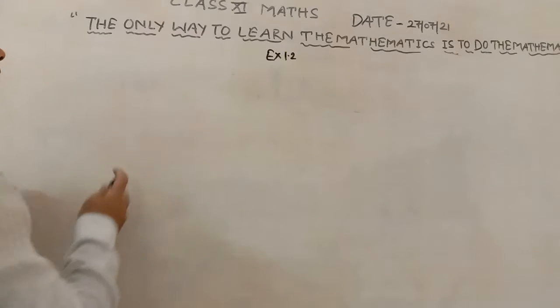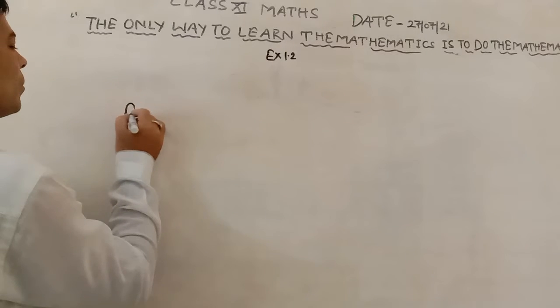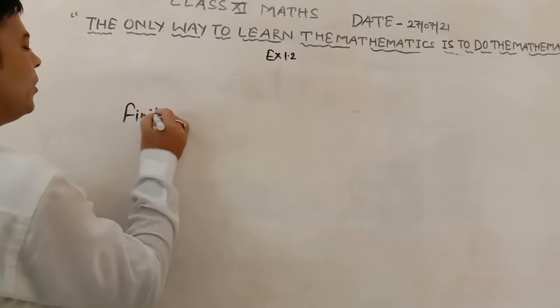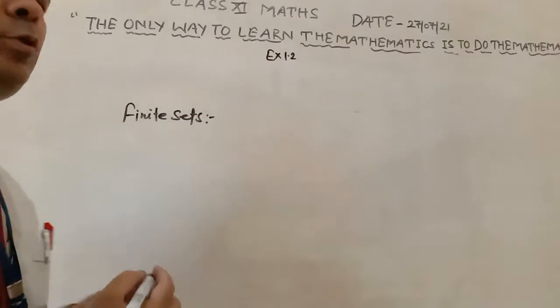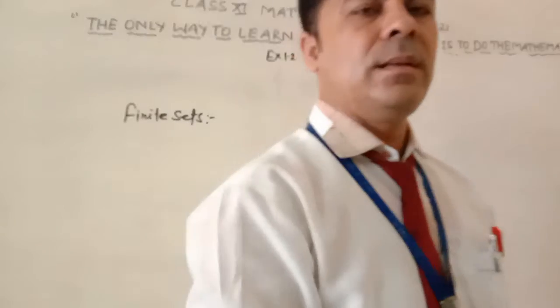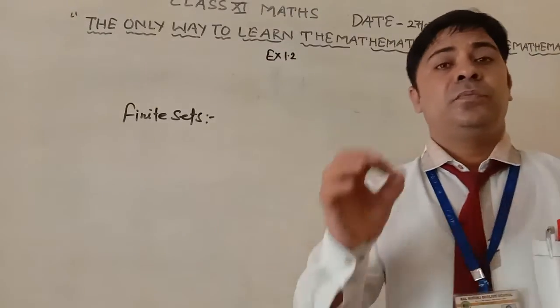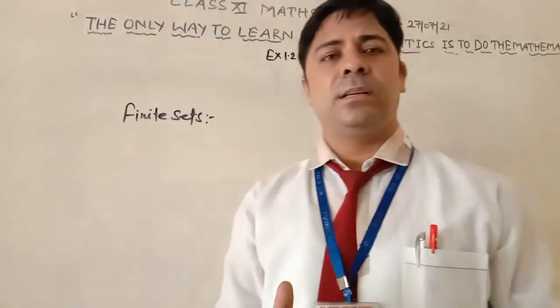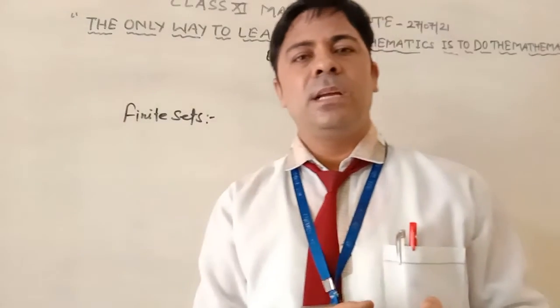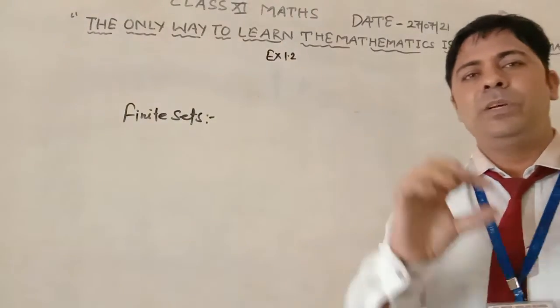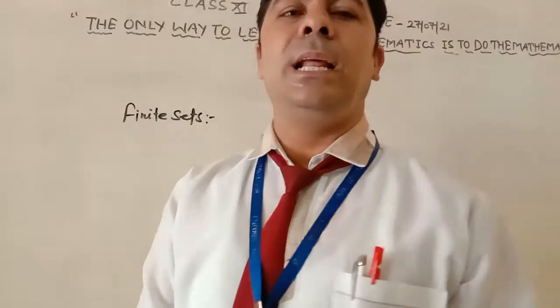This is finite sets. What do you mean by the finite set? Finite sets are those sets which contain countable elements.